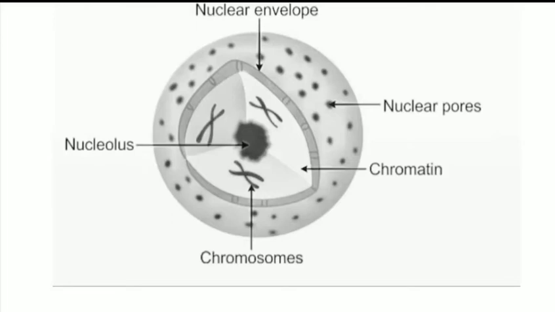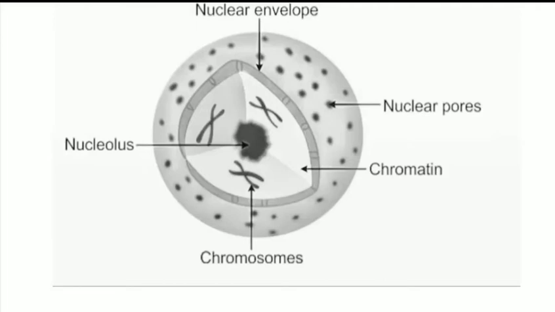Then the nucleus of the eukaryotic cell contains a dense body that is known as the nucleolus. The nucleolus is rich in RNA, particularly ribosomal RNA, which enters the cytosol through the nuclear pore.